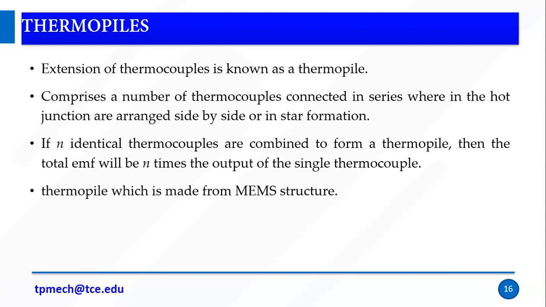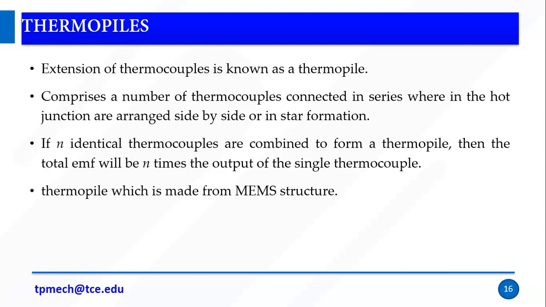Now what I'm saying is, I know that the temperature region will not be the same across the entire length. So I segregate the entire length into small segments, and in each segment I place a thermocouple, a series of thermocouples. When the temperature changes, the net EMF is the summation. By the law of intermediate temperatures, if I introduce a series of thermocouples, the net EMF will be the summation of all the EMFs, so n times the output of a single thermocouple.